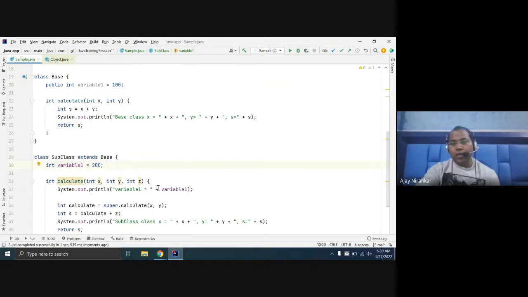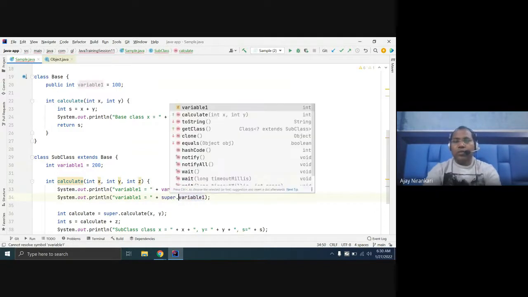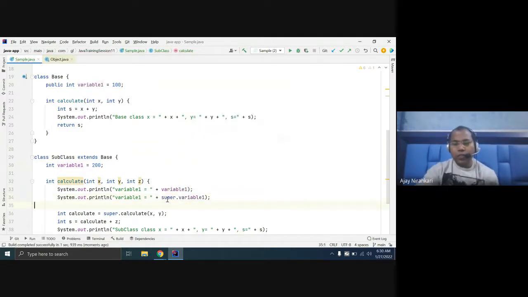So super will help us. If you say super dot, you inform the compiler: don't look for this variable inside this class, go to the base class and find the variable name there.